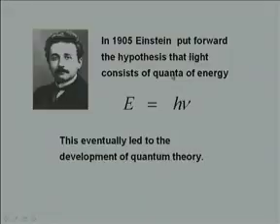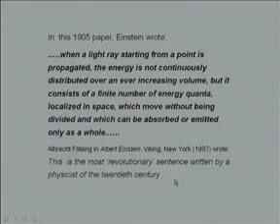So, in 1905, Einstein put forward the hypothesis that light consists of quanta of energy, and these quanta of energy later were termed as photons, and this quantum of energy is given by E is equal to h nu, where h is the Planck's constant and nu is the frequency. This wave particle duality eventually led to the development of quantum theory.